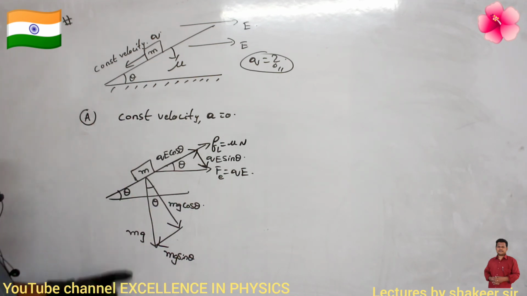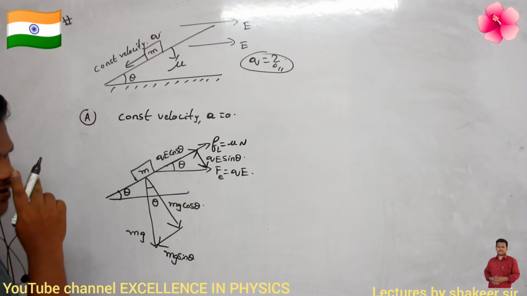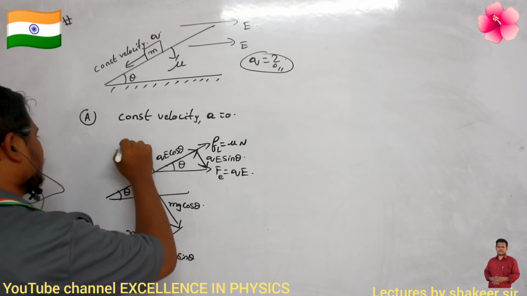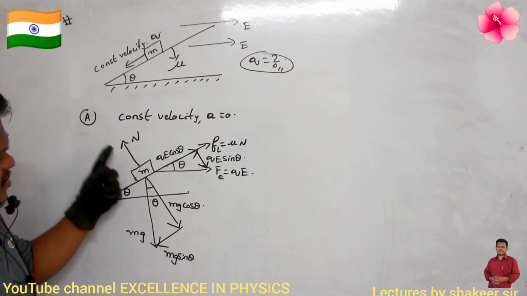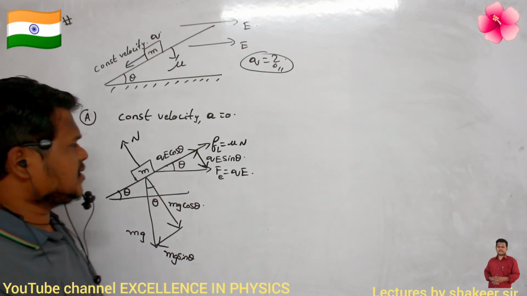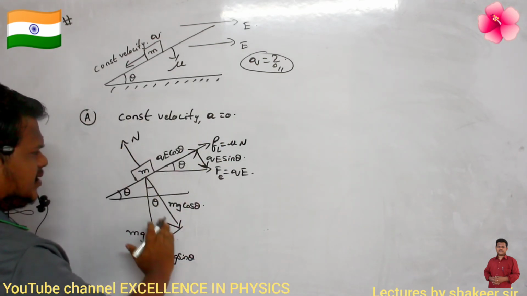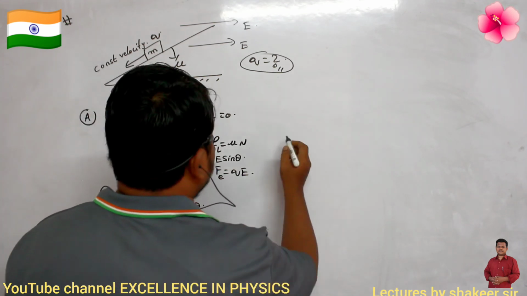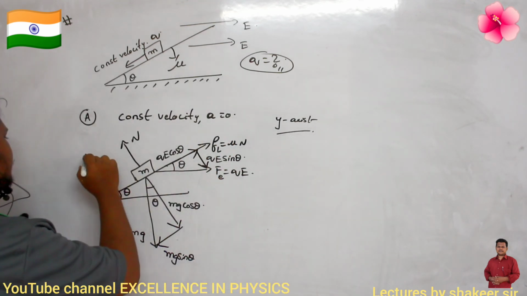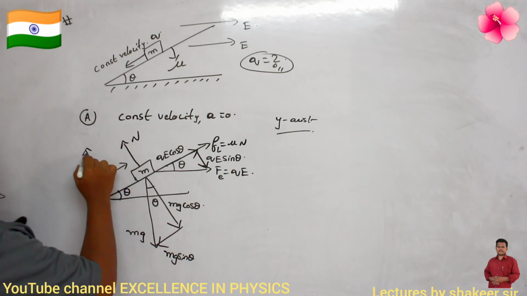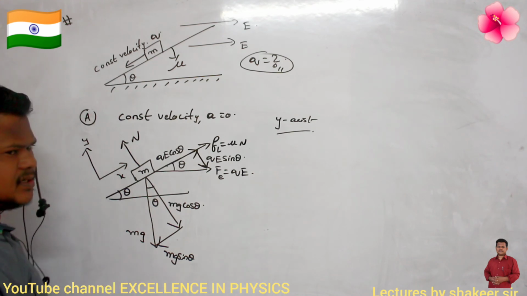Are there any other forces? Weight we have split into two components, friction, electrostatic force of repulsion, and there is one more force which is called the normal reaction. Now can you say what are the forces which are balanced in the vertical direction? The vertical direction is perpendicular to the inclined surface. Clear? So what are the forces balanced in the y-axis? This is the y-axis, this is the x-axis. Don't be confused here. The x-axis is parallel to the inclined plane. The y-axis is perpendicular to the inclined plane.